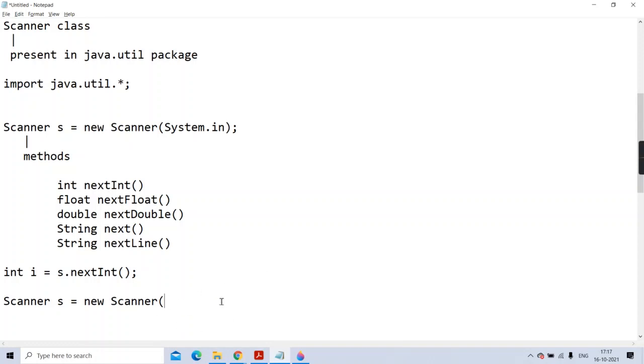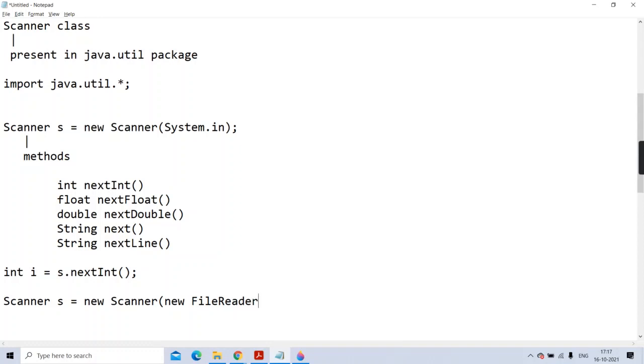Give file objects, which means there are abstractions created for files also, like abstractions created for the keyboard. So there are similar abstractions for files as well. Clear? So here you will give an object of FileReader, suppose.